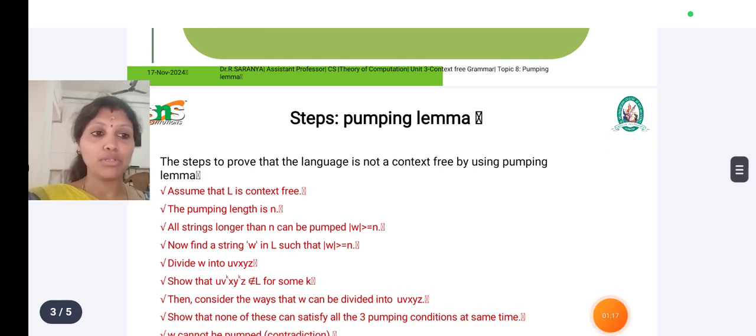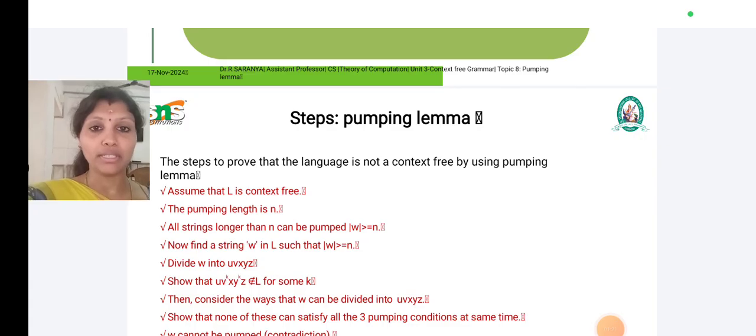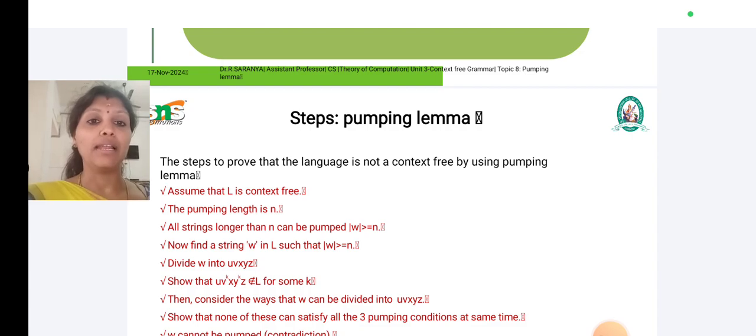Here the main aim is to check whether the given language is context-free or not, by proving that it is not a context-free language using the pumping lemma. We assume that L is a context-free language, the pumping length is n, and all strings longer than n can be pumped.